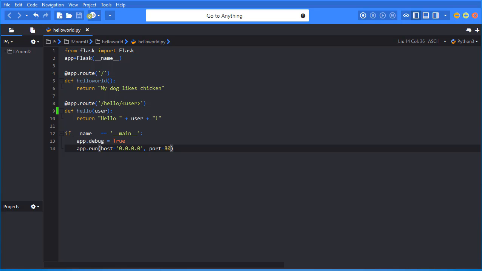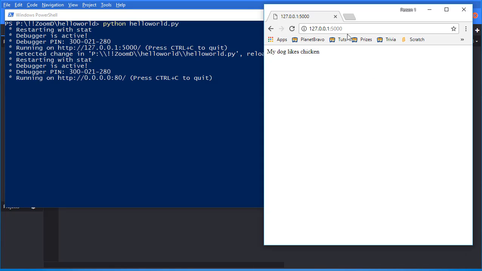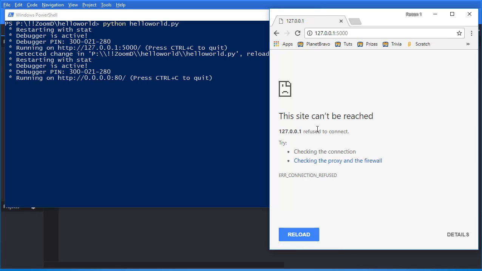That's a shortcut key. Let's open up our PowerShell again. I had that minimized at the bottom, and notice because it detected code changes, it went ahead and restarted. Let's open up our web page. Now, because I changed the port, watch what's going to happen when I hit refresh. Boom! It says the site can't be reached. The IP address refused to connect. That's because we changed it.